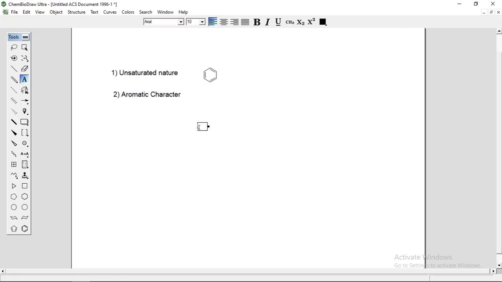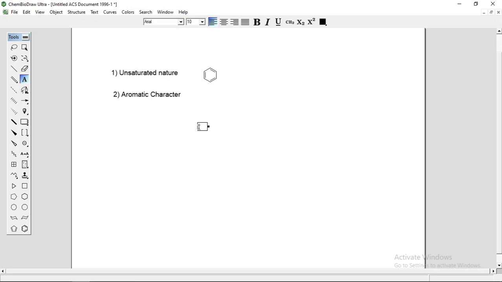Aromatic character. So the unsaturated compound generally undergoes addition reaction. For example, alkene. Alkenes are also unsaturated, alkene having carbon carbon double bond. So saturated compounds, the compounds having carbon carbon single bond, generally undergo substitution reaction, whereas unsaturated compounds, the compounds having carbon carbon double bond, give addition reaction.